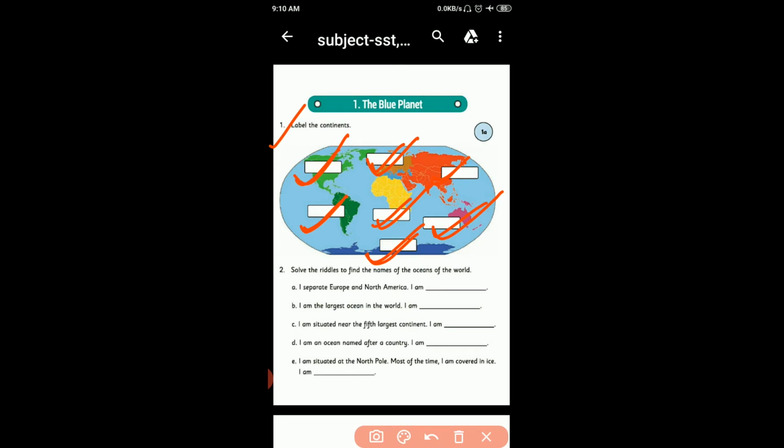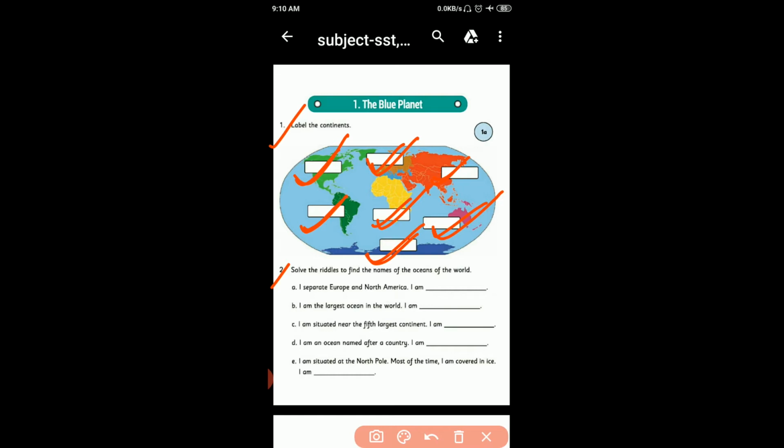Clear? Okay. Now second question, solve the riddles to find the names of the oceans of the world. What is solve the riddles? Riddle solve करनी है to find the names of the oceans of the world. World oceans के names हमें बताने हैं through riddles.